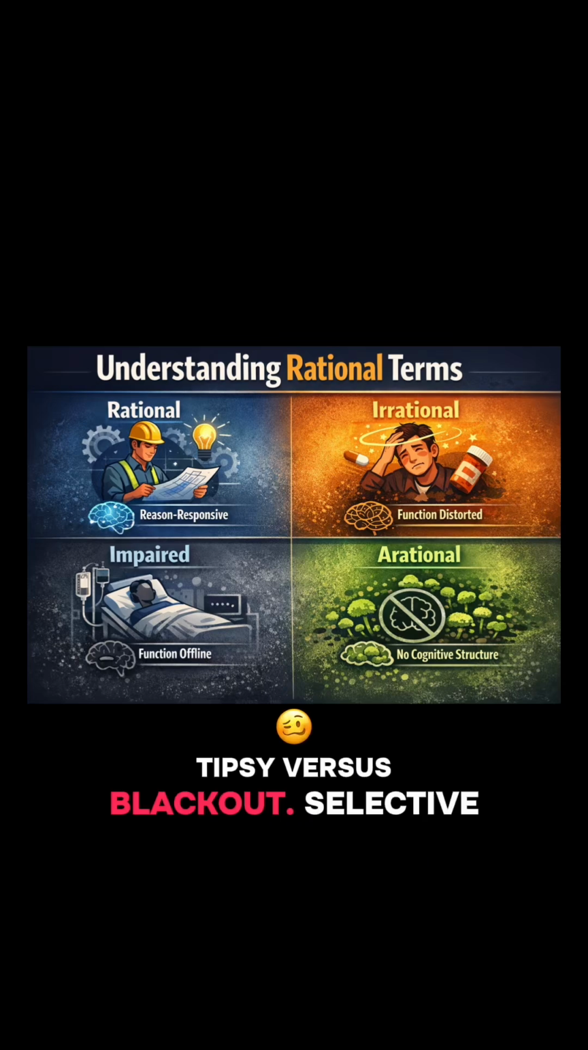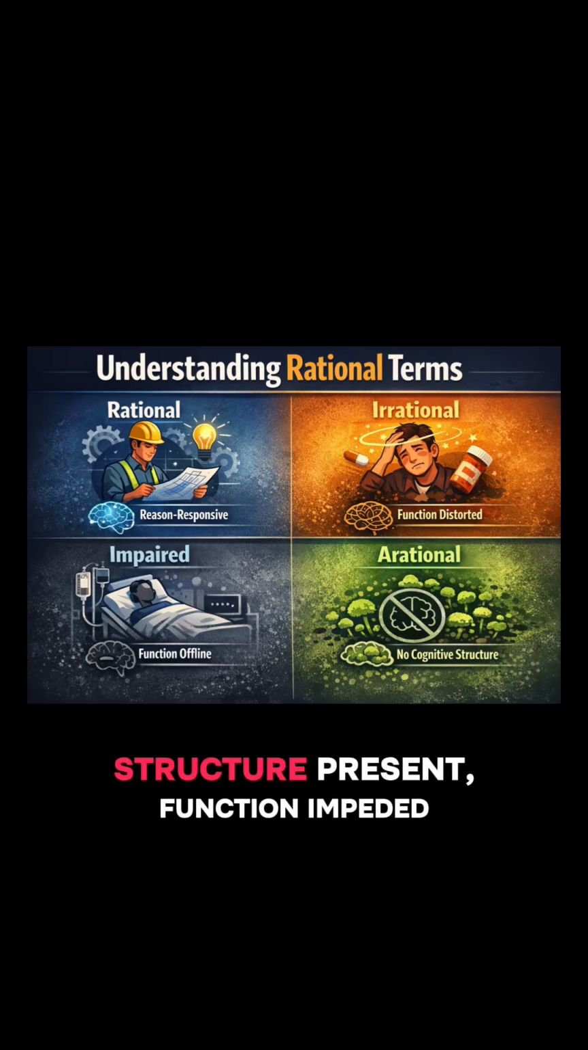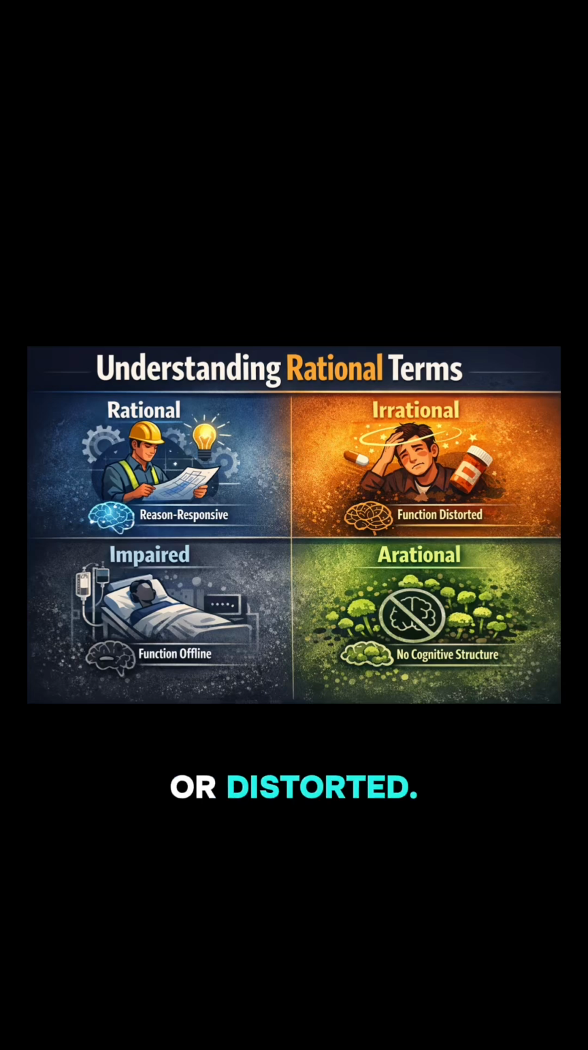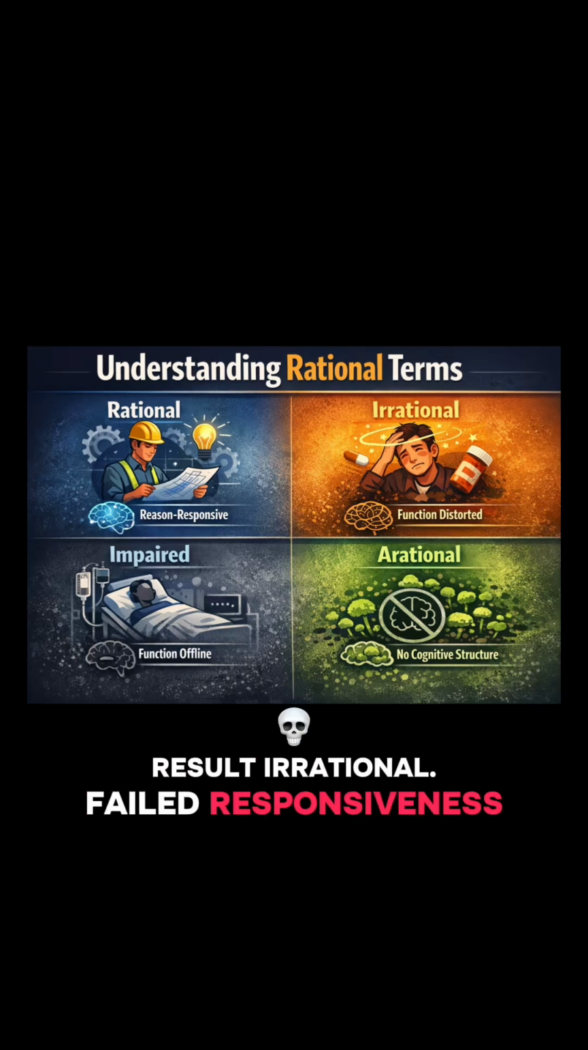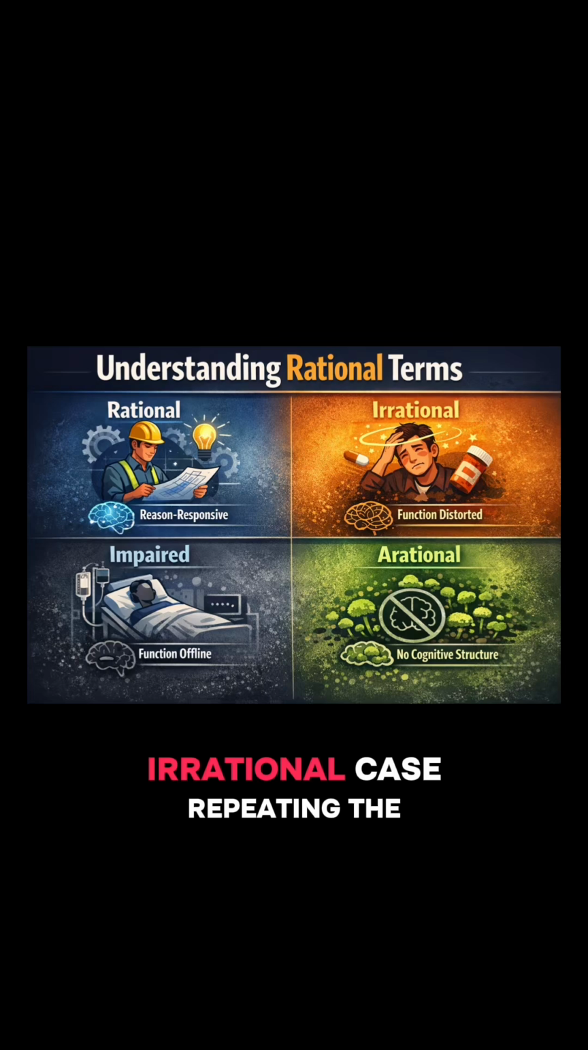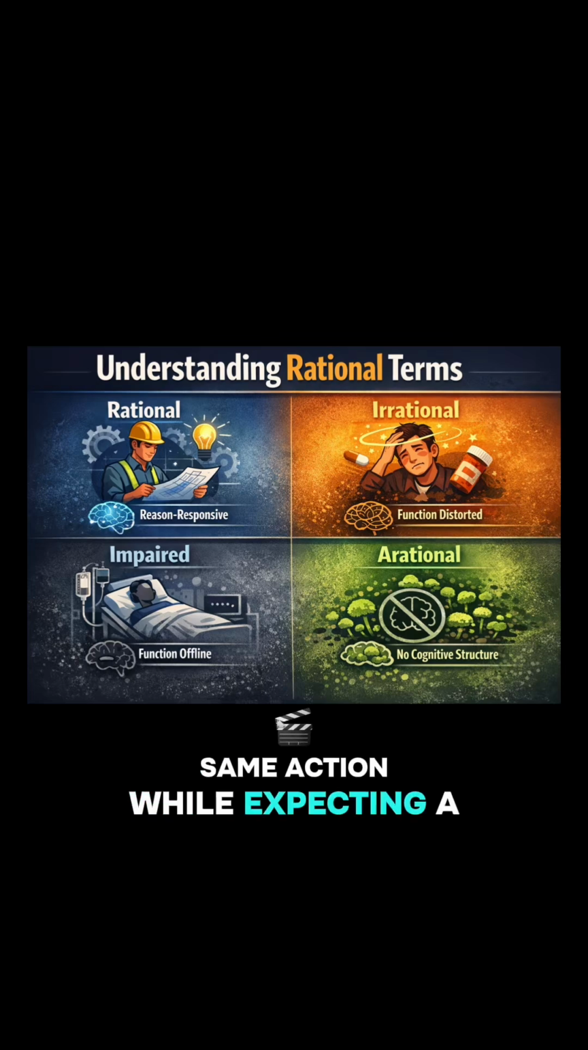Tipsy versus blackout. Selective versus impulsive. Structure, present. Function, impeded or distorted. Result, irrational, failed responsiveness with structure intact. Unimpeded irrational case, repeating the same action while expecting a different result.